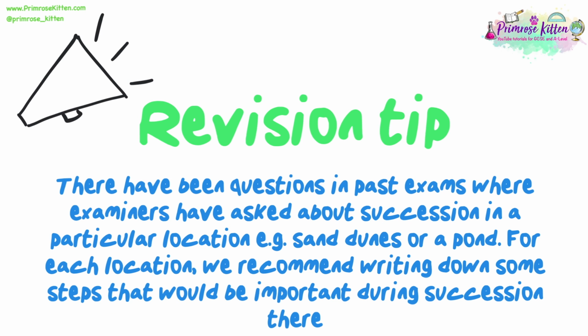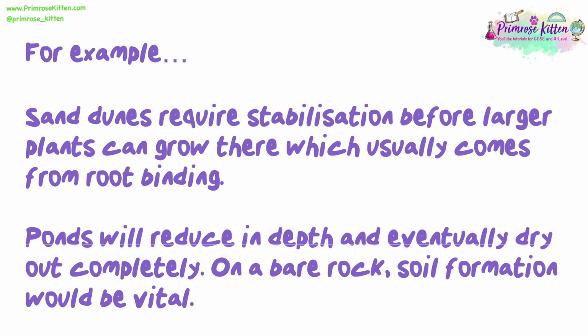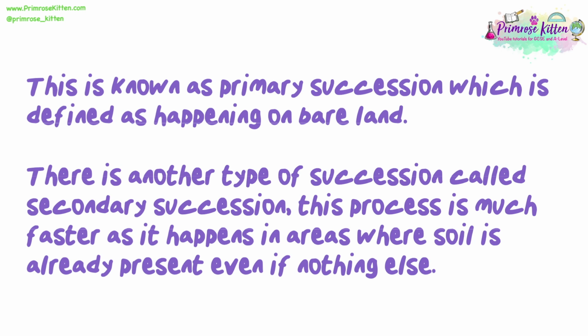There have been questions in past exams where examiners have asked about succession in a particular location, for example sand dunes or a pond. For each location, we recommend writing down some steps that would be important during succession there and building up a bit of a fact file. For example, sand dunes require stabilisation before larger plants can grow there, which usually comes from root binding. Ponds will reduce in depth and eventually dry out completely. On a bare rock, soil formation would be vital. This is known as primary succession, which is defined as happening on bare land.